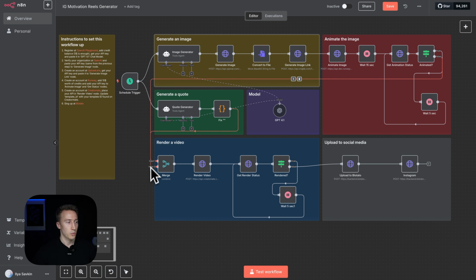And also we push the quote to the merge node. The quote generates here with this tools agent. The only fix that we do here is we remove the quotes, because the motivational quote comes packed with quotation marks on each side, and we want it to be this way so it looks like a quote on the video.